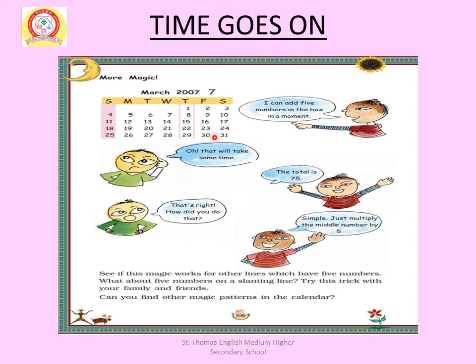If we add these, we get 80. And the middle number 16 multiplied by 5 also gives 80. So this magic works in all the 3 boxes where 5 dates are there.